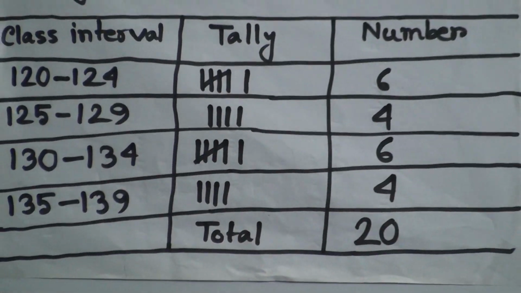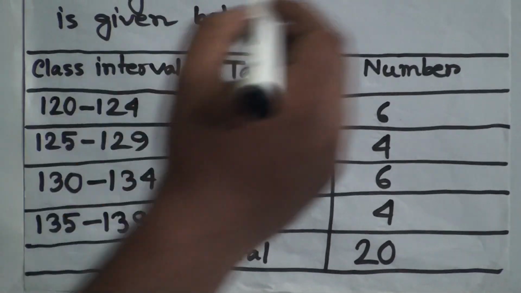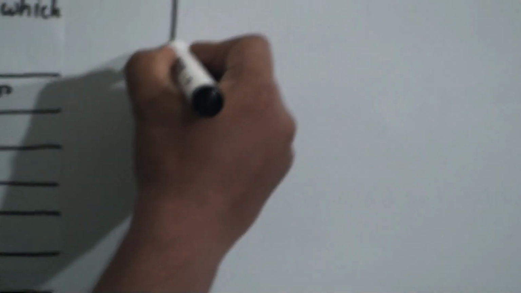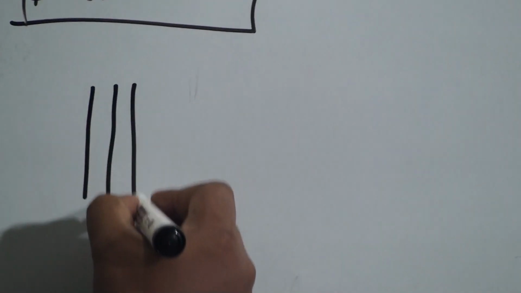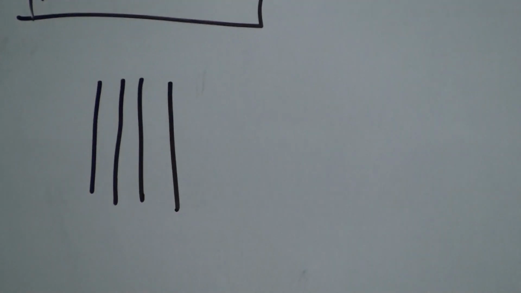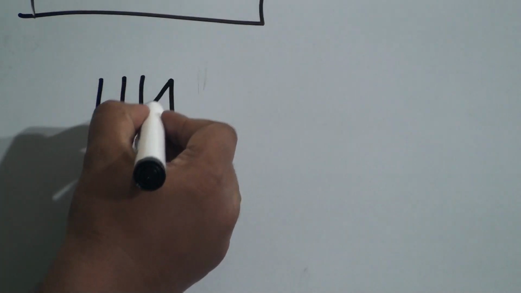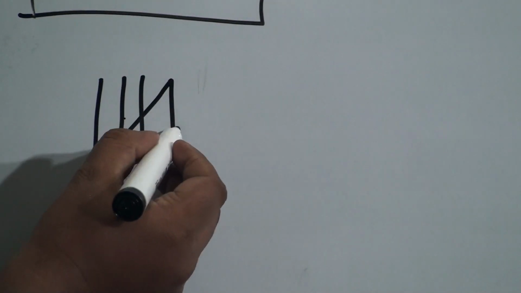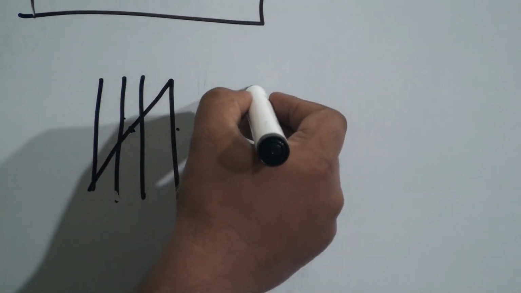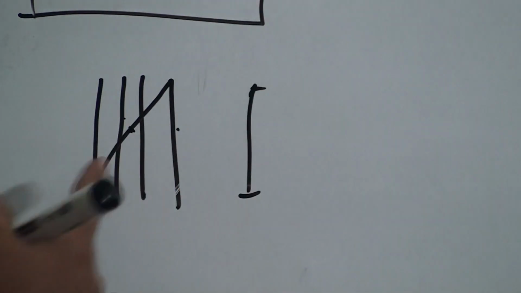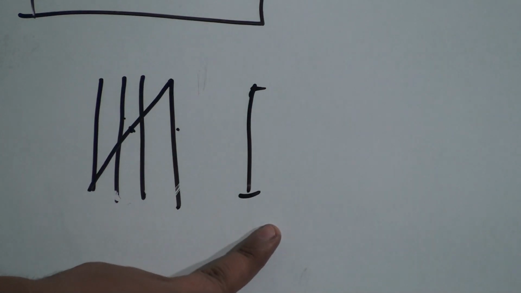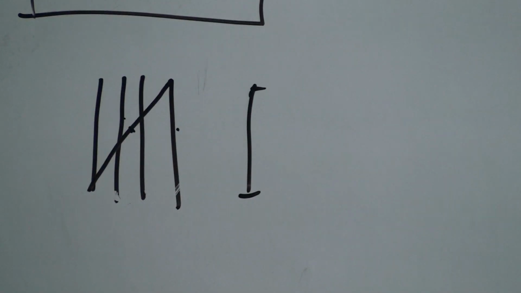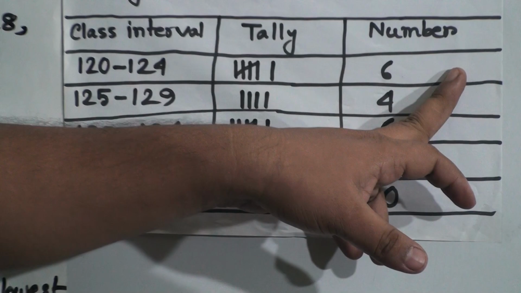And how can we write tally marks? Notice, 6 means we write 1, 2, 3, 4, and 5 is written just like this. Here the number is 6, so another one is also drawn. So we draw 5 sticks and one single stick. So this is 6. So the first one is done.